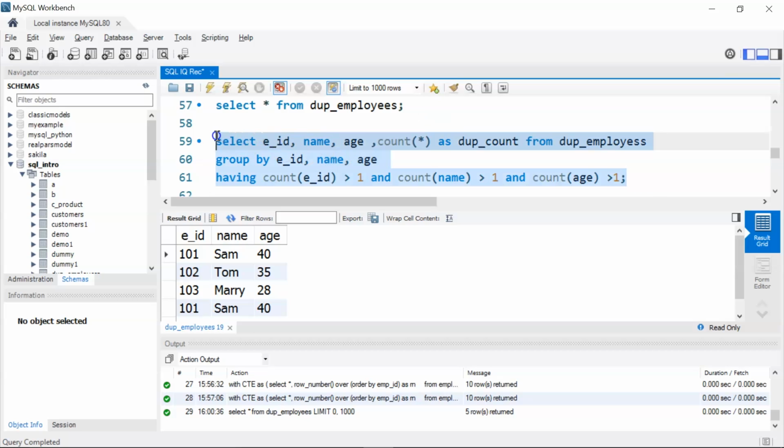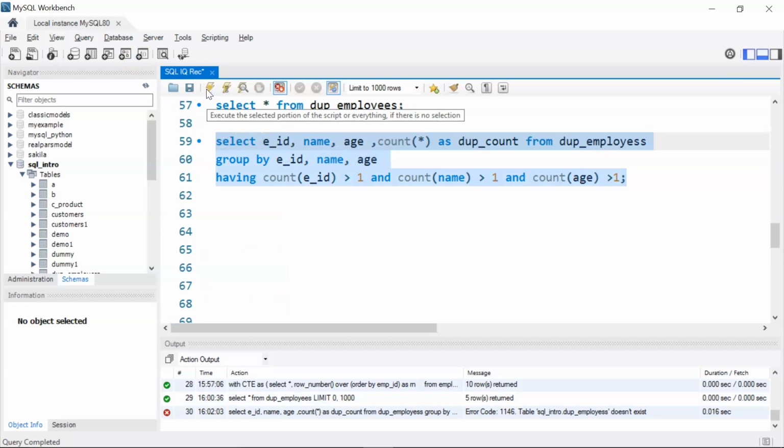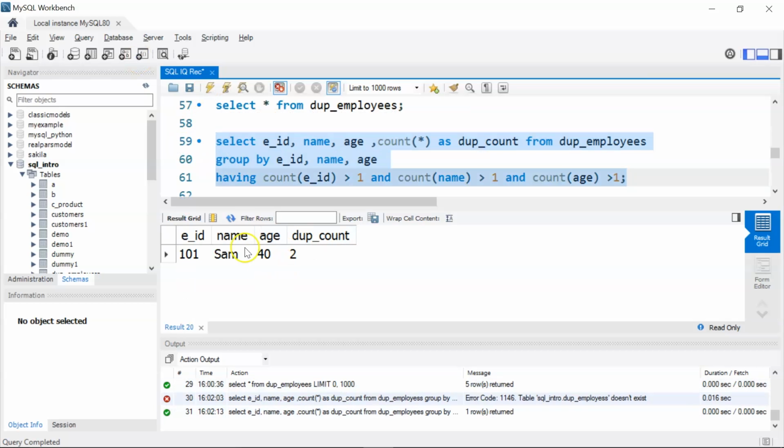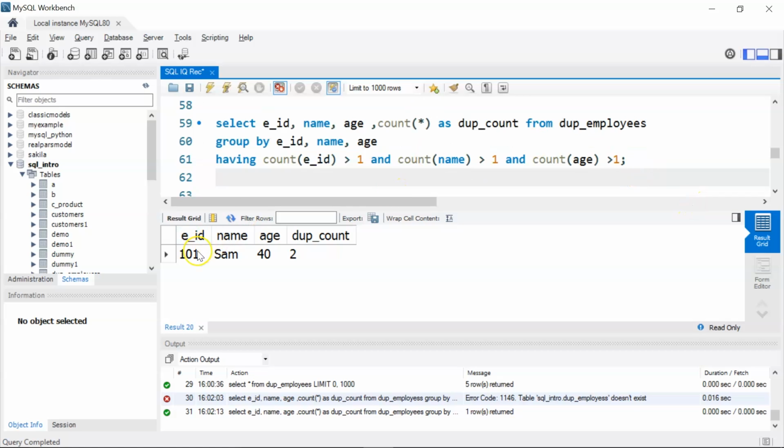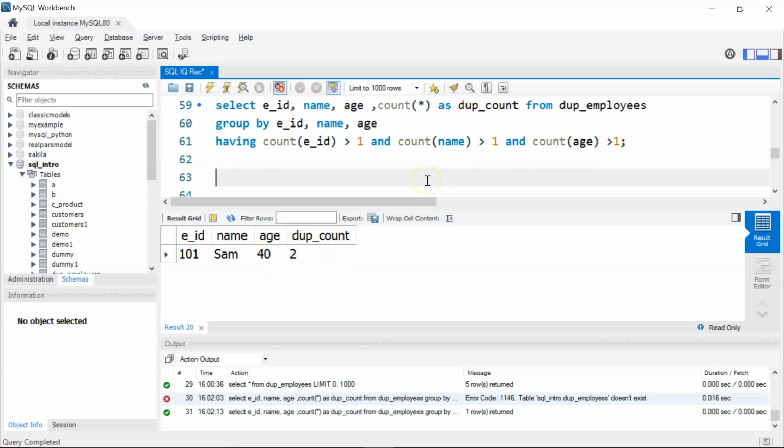Let's run it and see the results. Okay, there is some error here. The name of the table should be employees. Okay, let's run again. We have our correct result, that is employee ID 101 with name Sam and age 40 is duplicated, so the count value is 2. Great. Now moving ahead.